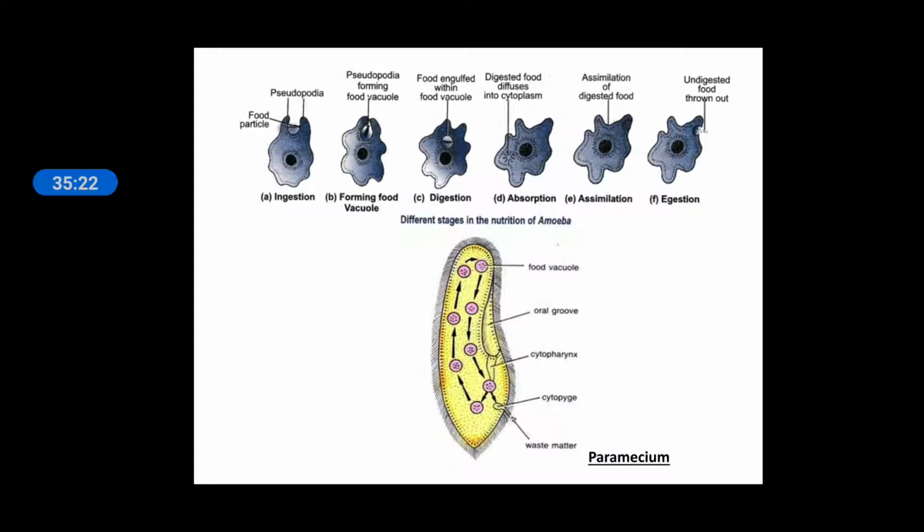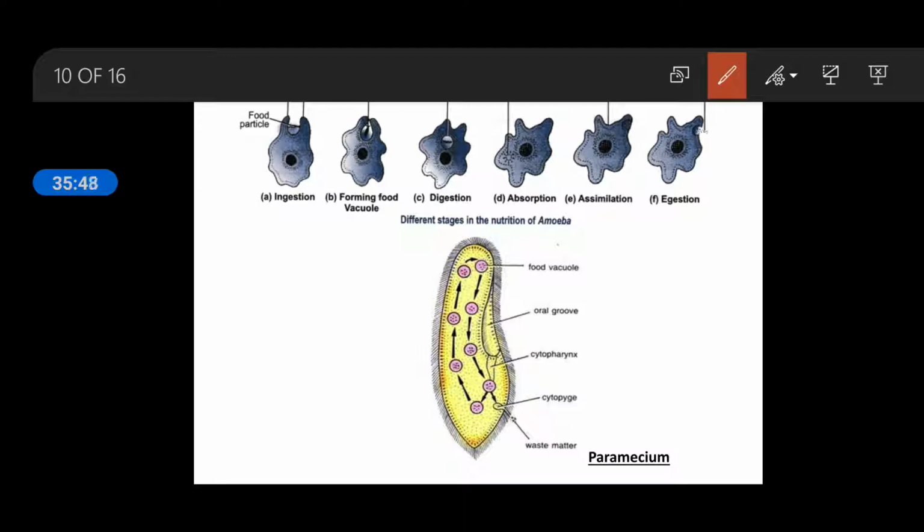You can see in the paramecium, it is also a unicellular organism, but it has a fixed mouth part and a fixed anus part. Not an actual mouth and not an actual anus, but the region from where the food will come in and the undigested food will go out is fixed. This is paramecium, and this part is the oral groove.